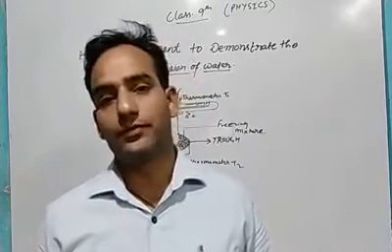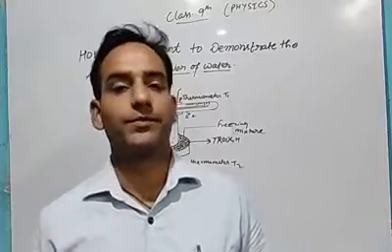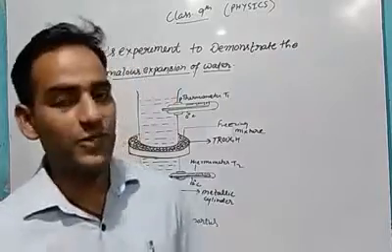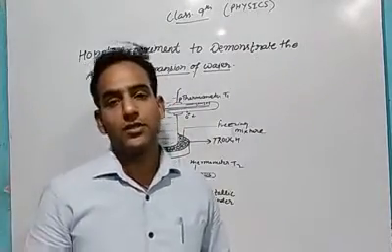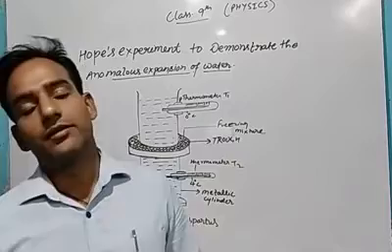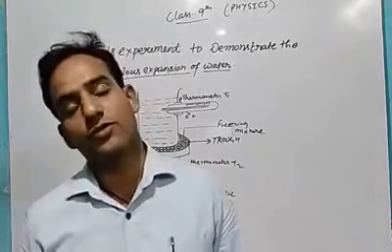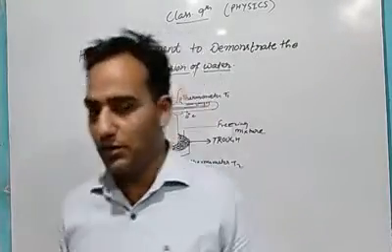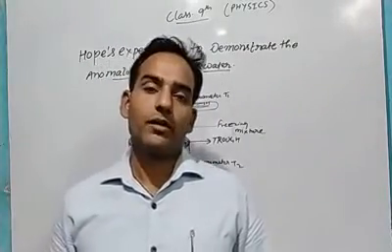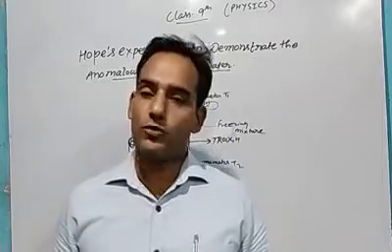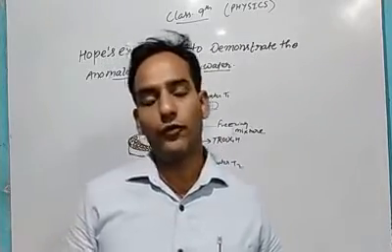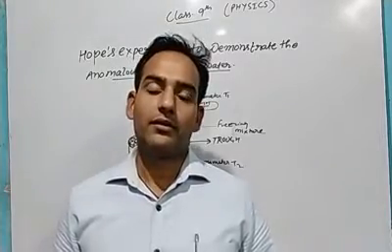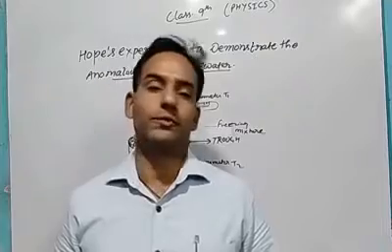contraction is there. The volume of the water decreases. In place of expansion, it contracts. So that's why we call this property of water the anomalous expansion of water. When we go from 4 degrees centigrade to 0 degrees centigrade, the temperature is going down. It should be compressed and the volume should be less. But when we go from 4 degrees centigrade to 0 degrees centigrade, we observe that the volume is more than before.